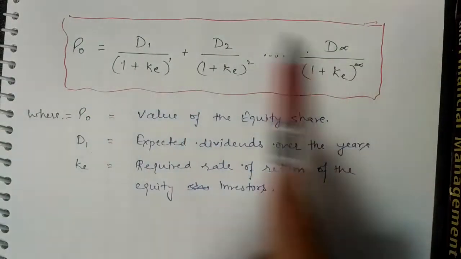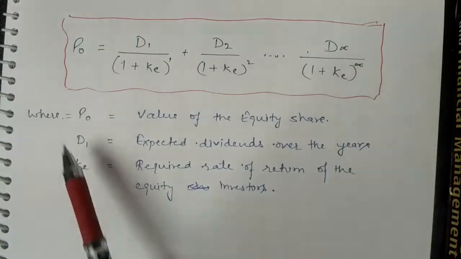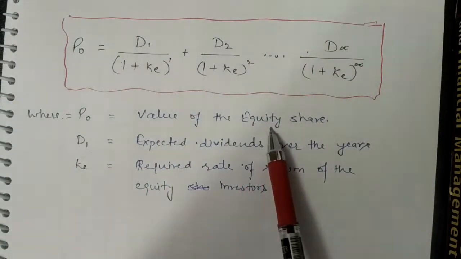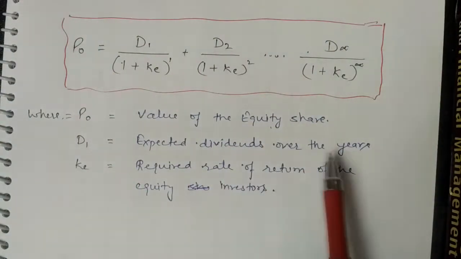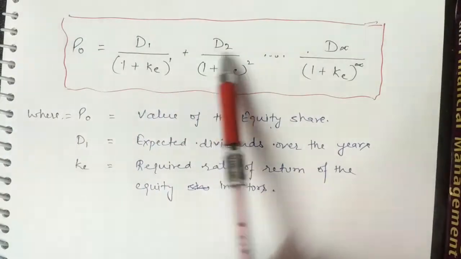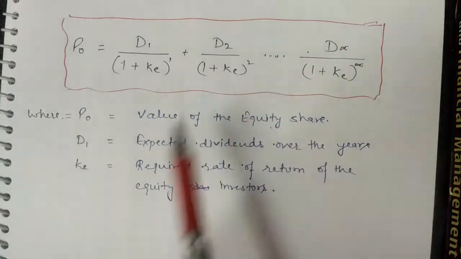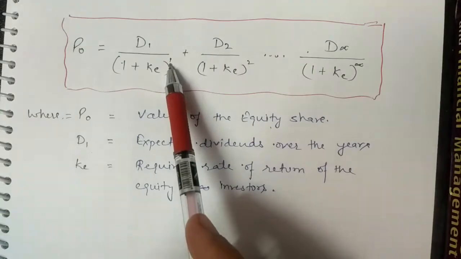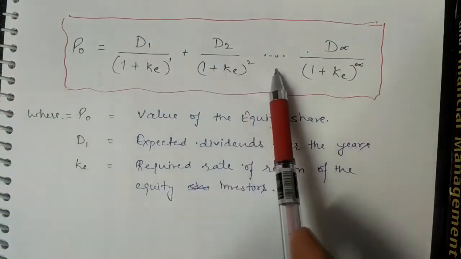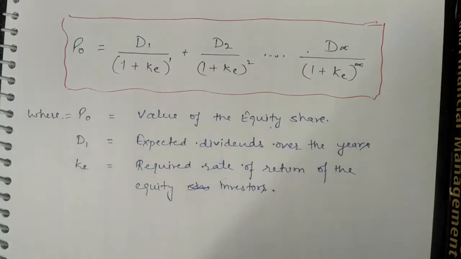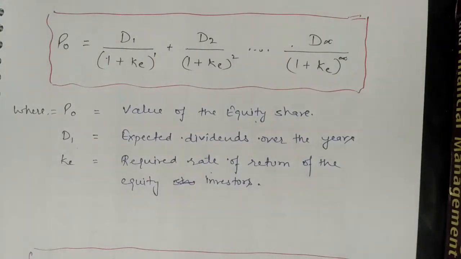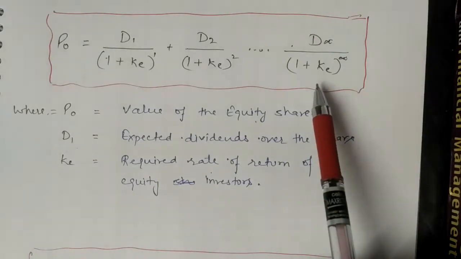This is your formula for calculating valuation of equity shares, where P0 stands for the value of equity share or intrinsic value that you are going to find out. D1 is the expected dividend over the year. These are the dividends that you are going to receive annually, discounted by 1 plus KE for the first year, at the end of the second year, and so on up to the infinite period of time. KE is the required rate of return of equity investors. This is not an assumption, it is the criterion that it holds for an infinite period of time.